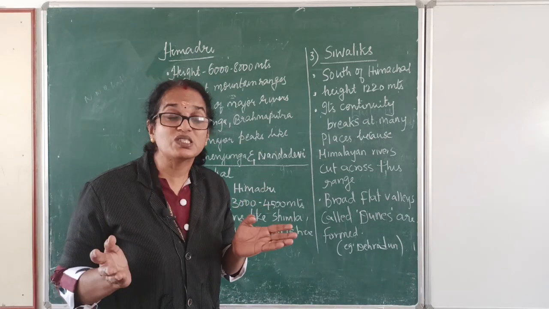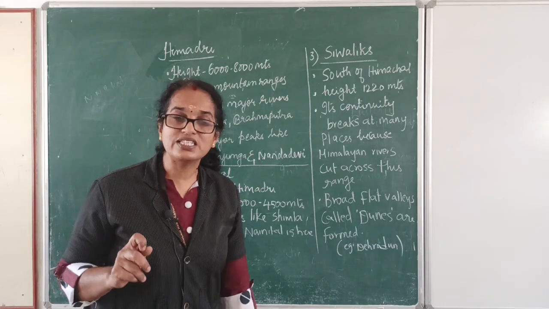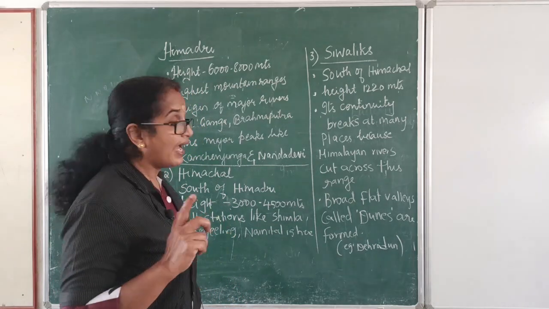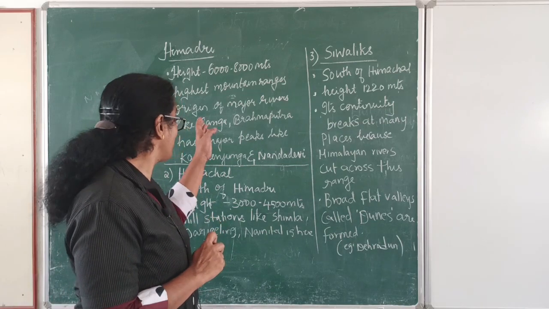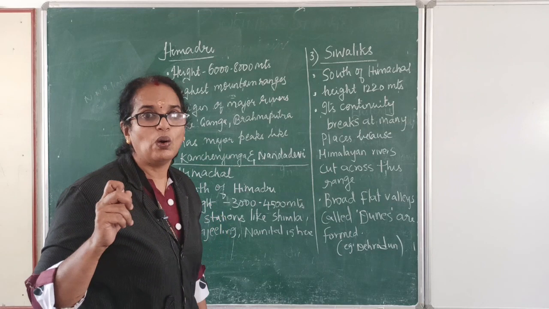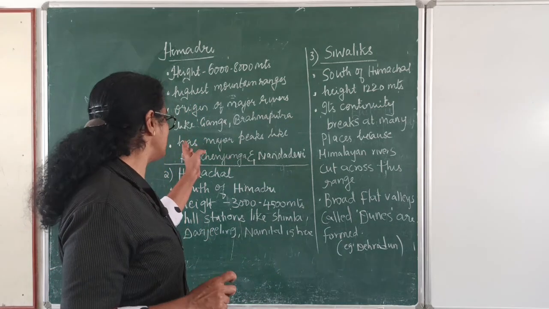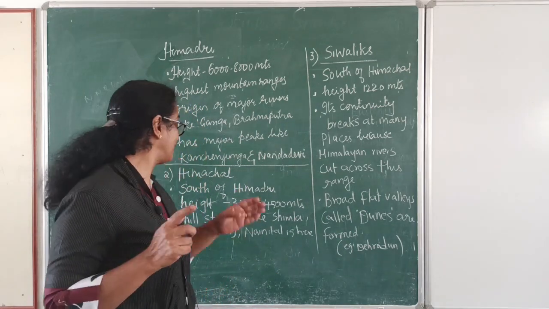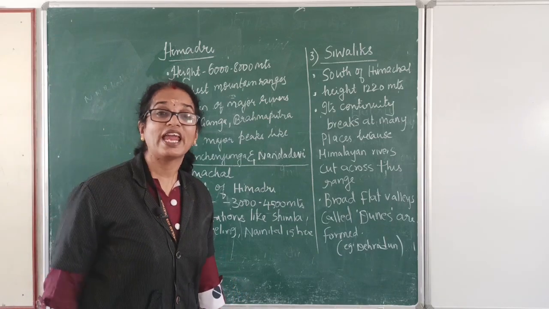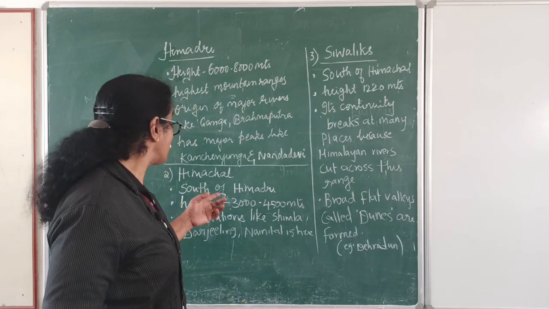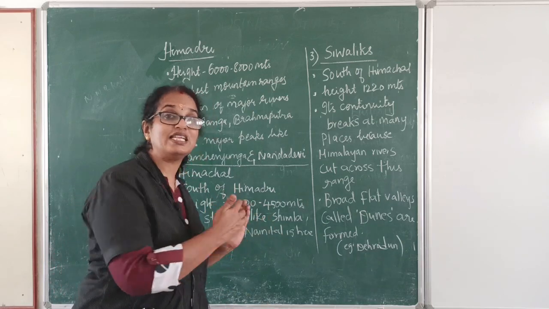So, what is the speciality or peculiarity of Himadri? Height is almost 6,000 to 8,000 meters, and the highest mountain ranges are situated here. It is in Himadri that the origin of major rivers like Ganga and Brahmaputra takes place, and it has major peaks like Kanchenjunga and Nanda Devi. The height is almost 8,000 meters. Next, let us see what is the speciality of Himachal.